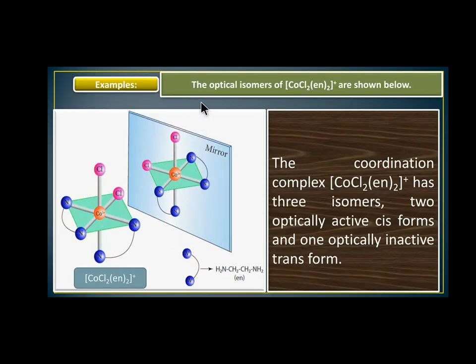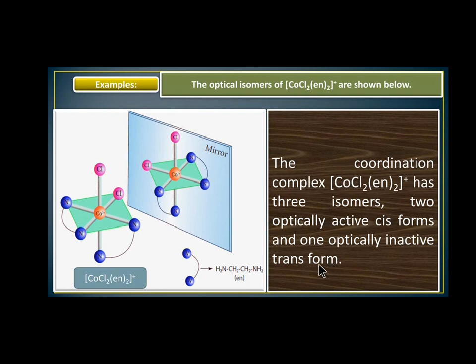This is another example of optical isomers, of the compound [CoCl2(en)2]+. This is a complex structure, and this is a mirror image of this structure. In CoCl2(en)2, the two Cl, and en twice is a bidentate ligand. The coordination complex [CoCl2(en)2]+ has 3 isomers: 2 optically active cis forms and 1 optically inactive trans form.